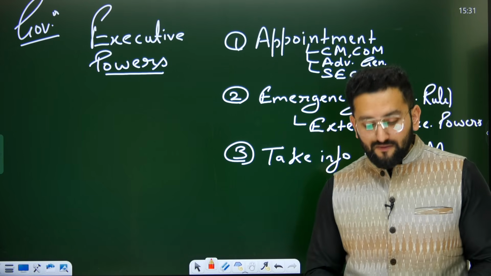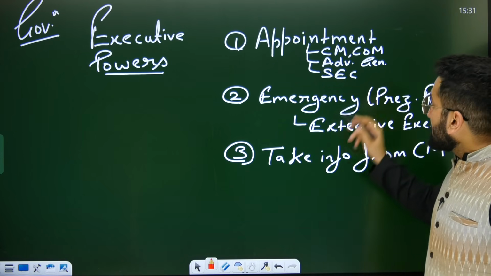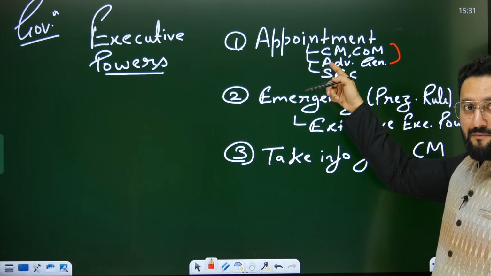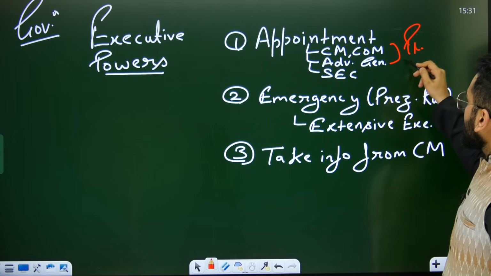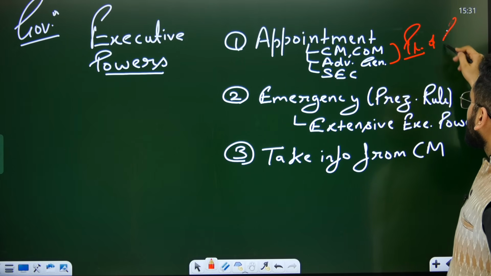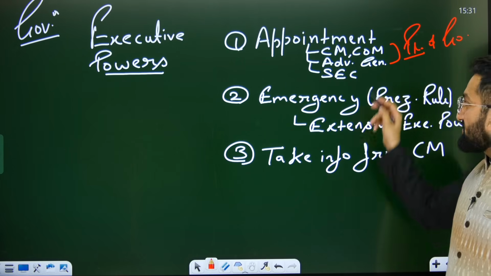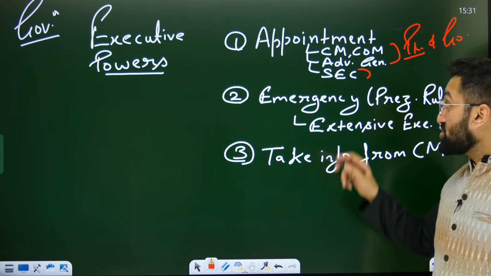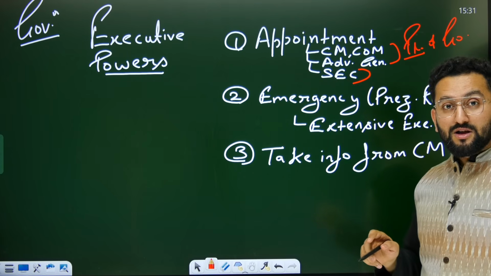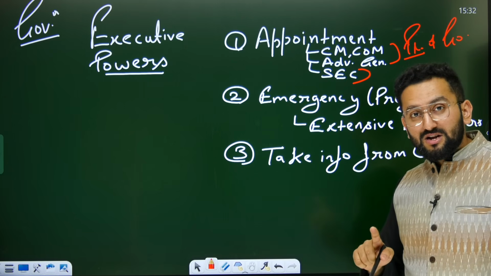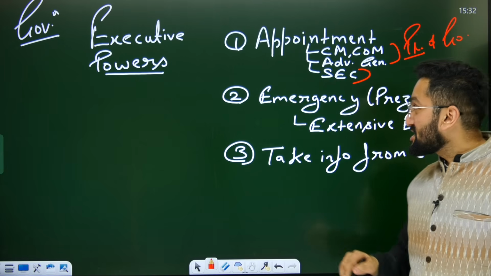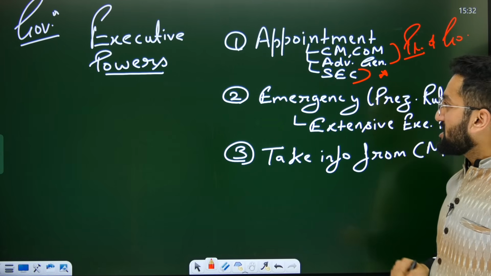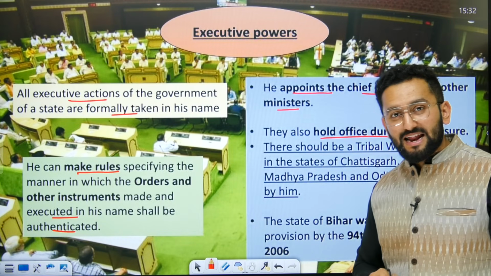So the twist is, when it comes to these positions, CM, council of ministers, advocate general, they are there on the pleasure of governor. But when it comes to state election commissioner, this position is not there as per pleasure of governor. Okay, so this is an exception, and UPSC plays on exceptions, right?